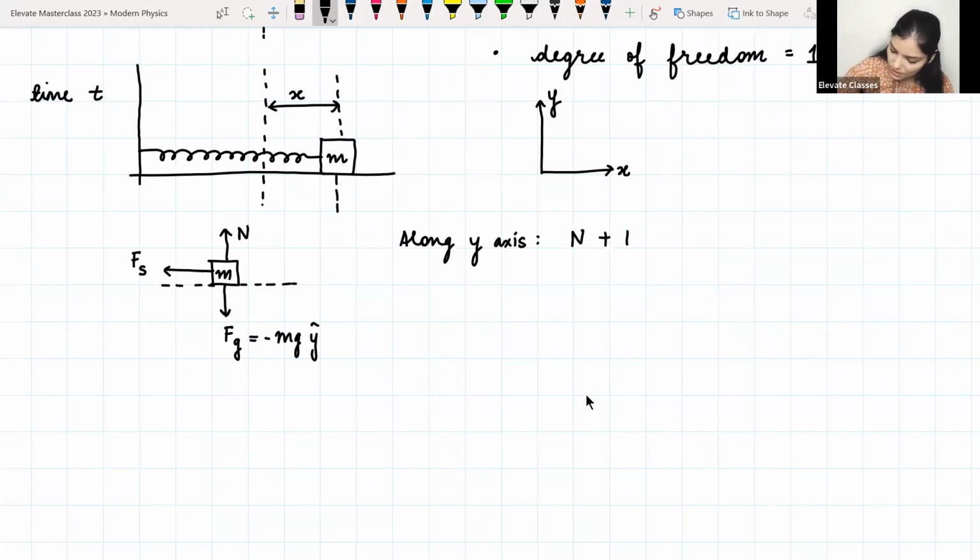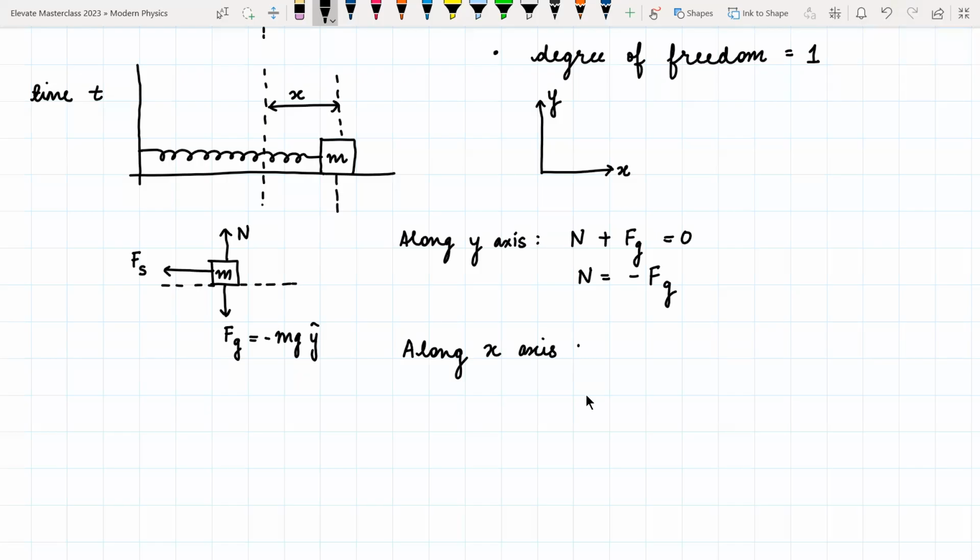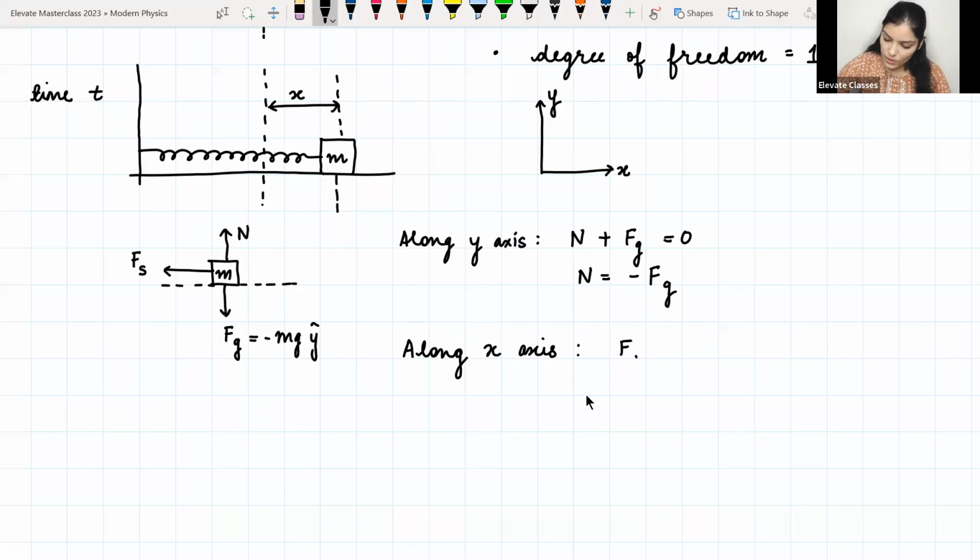So N plus Fg should be equal to 0, or N is equal to minus Fg. Okay, this we know balances out. Now we are only interested in motion along x-axis. So now let us see that along x-axis what forces we have. We only have one force, which is the restoring force, which is Fs.